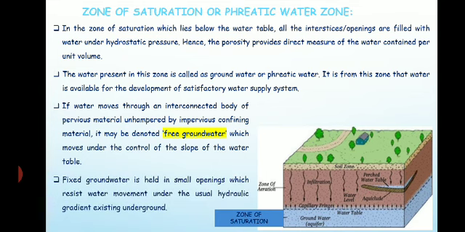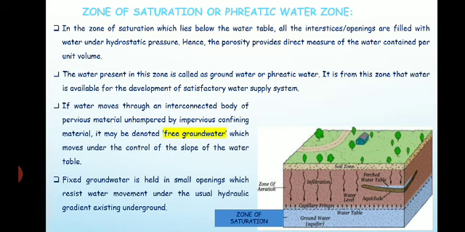Here the fixed groundwater is held in small openings which resist water movement under the usual hydraulic gradient existing underground. Whatever hydraulic gradient exists below the ground is followed by the groundwater flow.